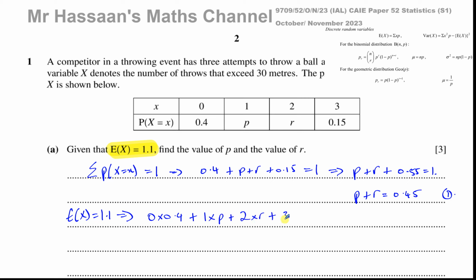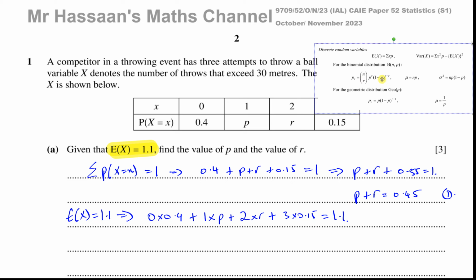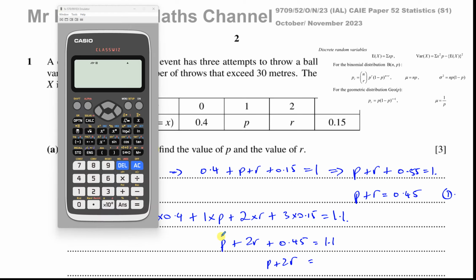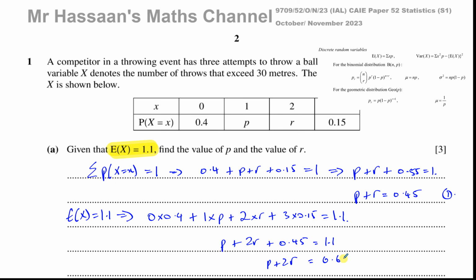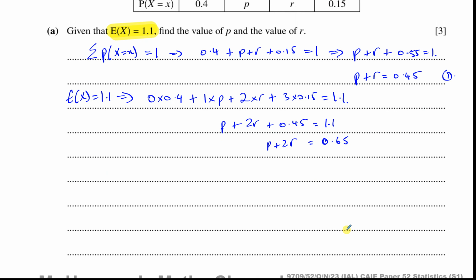Now we can just solve this and we'll get an equation with just p and r in it. So of course this becomes 0. You have p plus 2r plus 0.45 is equal to 1.1. So we have p plus 2r is equal to 1.1 minus 0.45. So we have 1.1 take away 0.45 gives you 0.65. So now we have two equations which you can solve simultaneously.